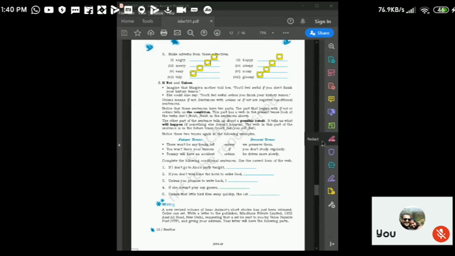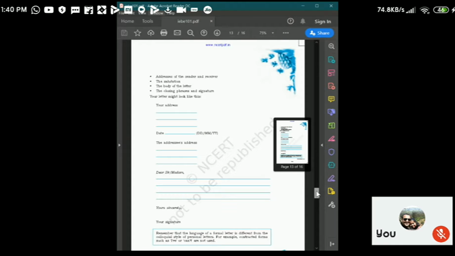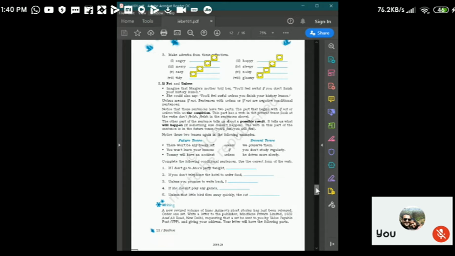Okay. So we are going into the last part. Two more things that I have to teach you from this part, and one is if not and unless. How do you use if not instead of unless?